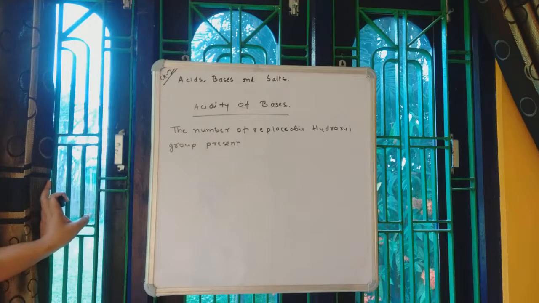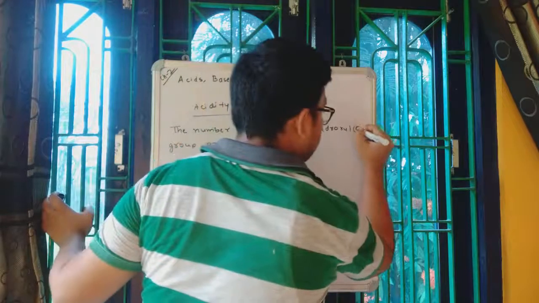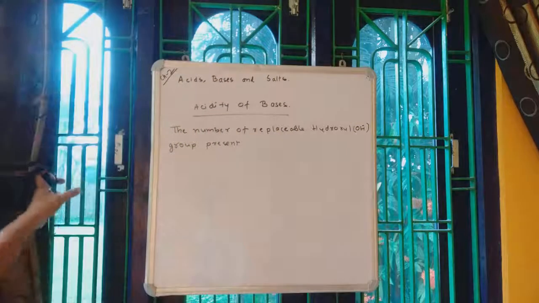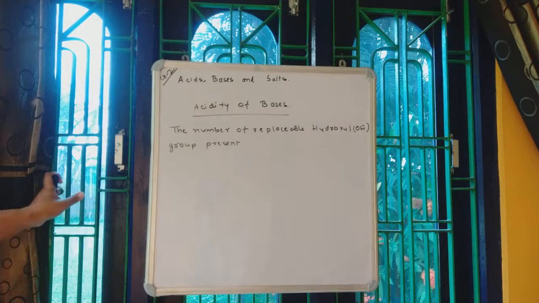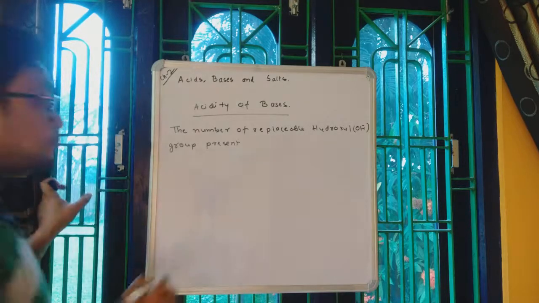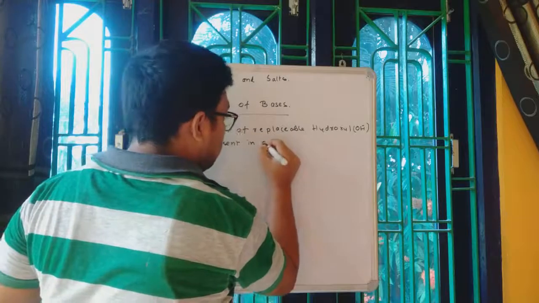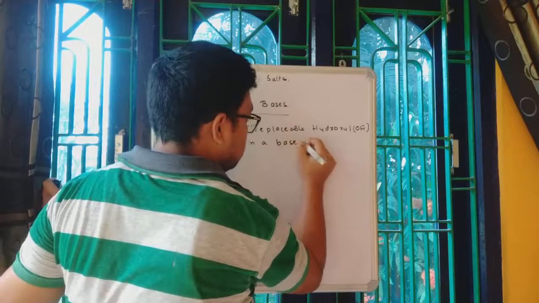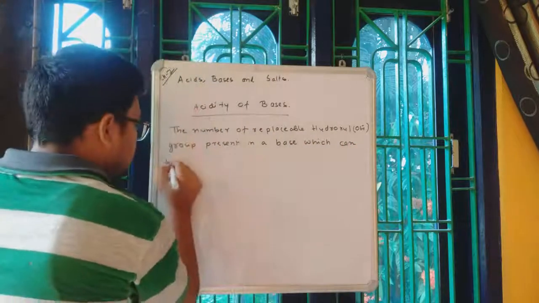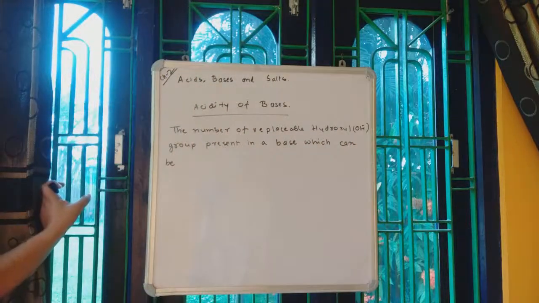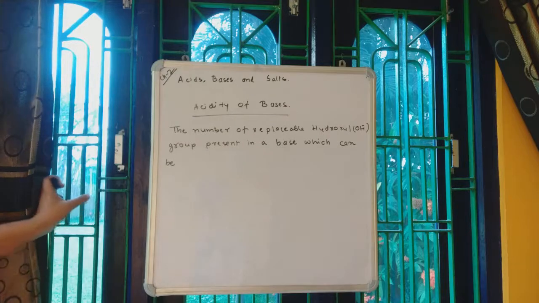In the bracket you can write OH minus. Hydroxyl means OH minus. The number of replaceable hydroxyl groups present in a base which can be released.